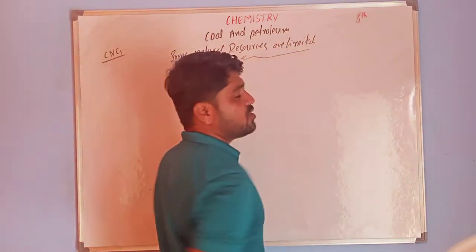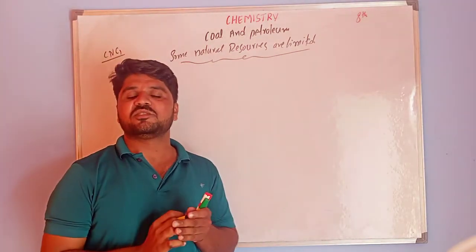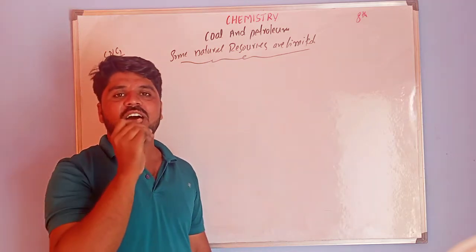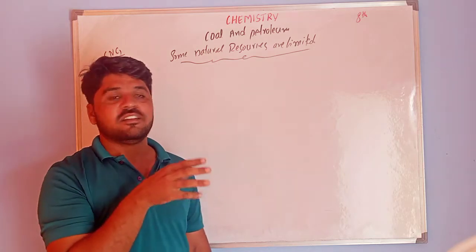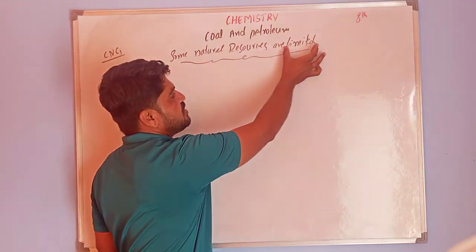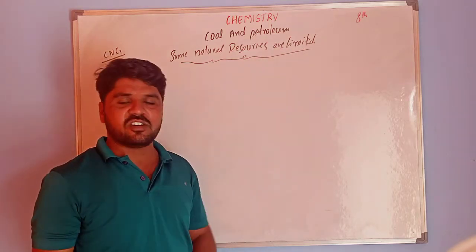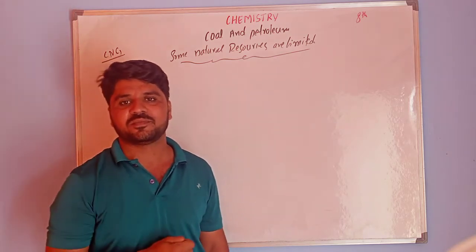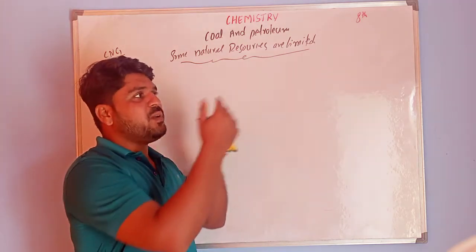We already know from the beginning of the chapter that natural resources are the resources present in nature. So one more thing is that they are limited. This type of limited resources we call exhaustible resources. Exhaustible means they may be completed.